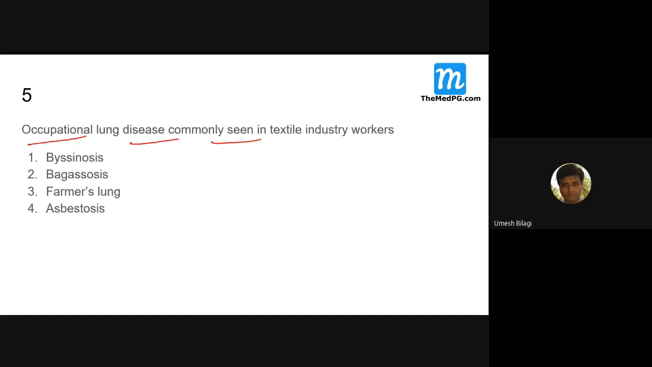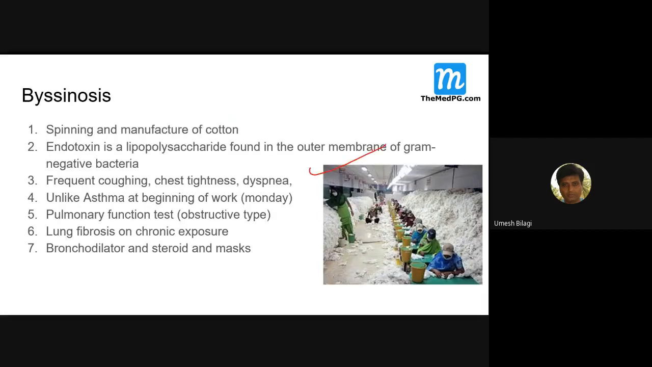Now, which occupational lung disease is commonly seen in textile industry workers? Asbestosis? Textile means cotton. Somebody said asbestosis. No, asbestos is not. It is byssinosis. Byssinosis is cotton. Cotton means byssinosis. I put a few images so that you are able to remember it. Spinning and manufacture of cotton are associated with byssinosis.